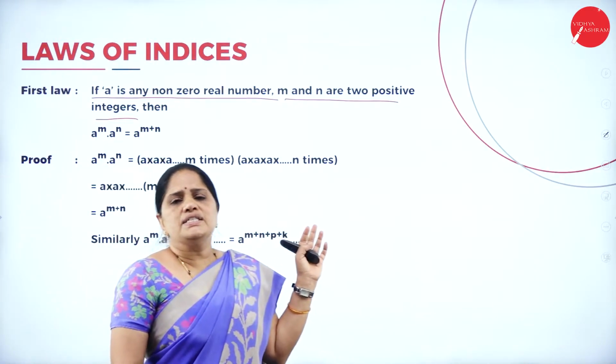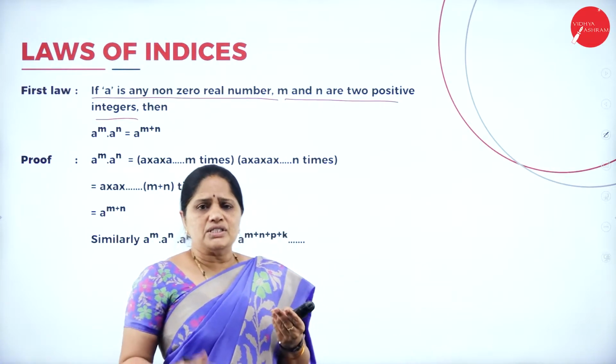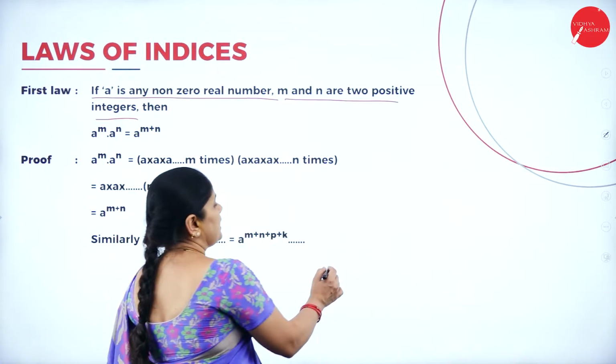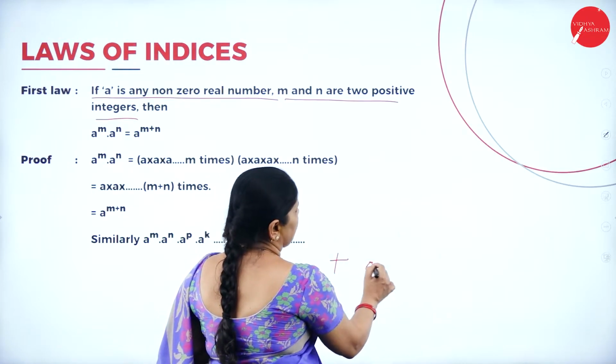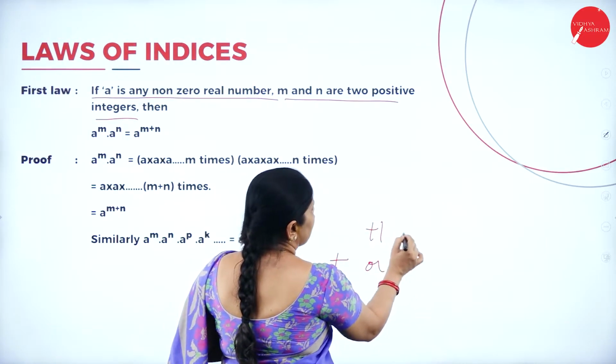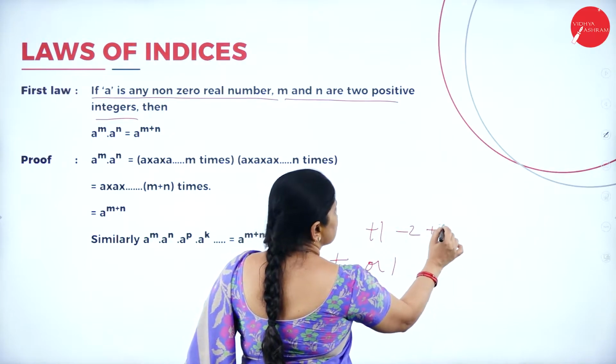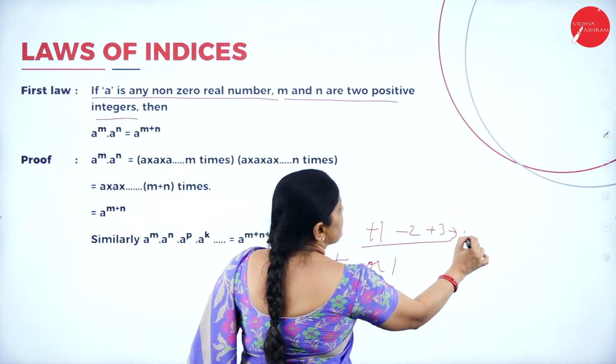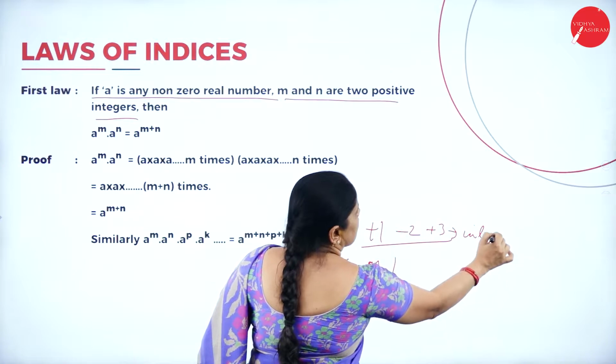Positive integers means any number. What do we mean by integer? Any number with a plus or a minus sign. It may be plus 1 or minus 2 or plus 3. All these we call integers.